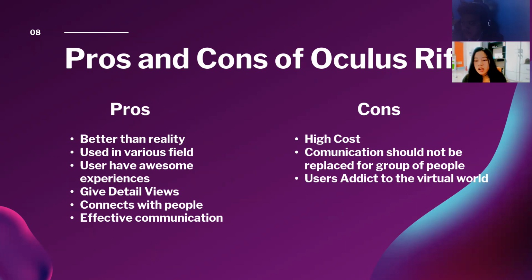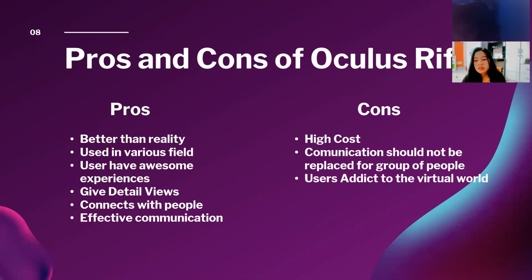Third, users have an awesome experience. Users have a tremendous experience in using virtual reality. The VR technology makes users feel that they experience the real location, hearing the real sounds and seeing the real things. Fourth, it gives a detailed view. Virtual reality gives a full and detailed view of a place.